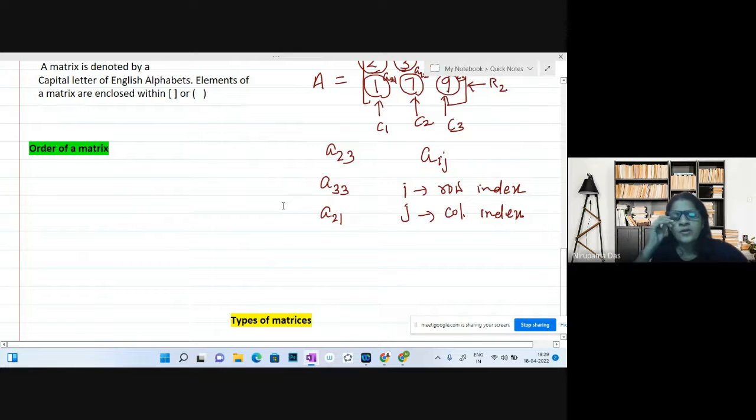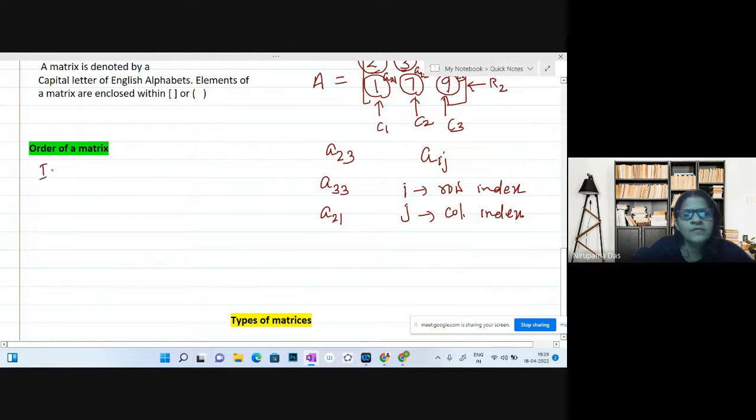So what is order of a matrix? Okay, so order of the matrix is basically how many rows and how many columns the matrix is having. So order of matrix tells us about the number of rows and number of columns.